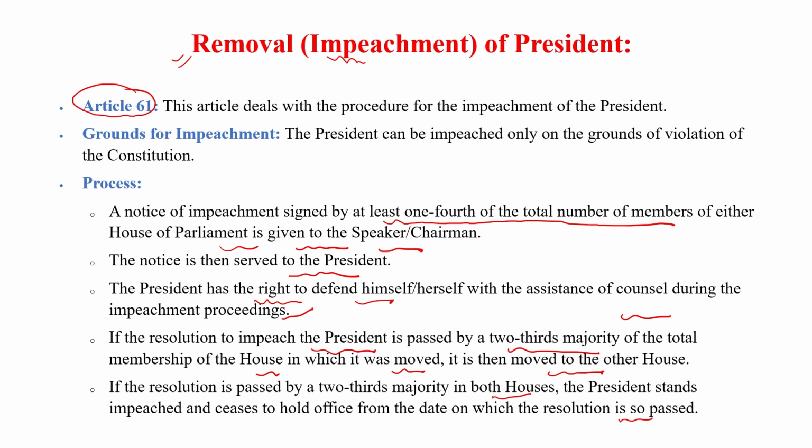So this is the whole procedure to remove the president. This procedure is very difficult. Not a single president has been removed till now through the impeachment procedure. Only in 1968, an impeachment bill was introduced in Lok Sabha against the then president, Zakir Hussain. But this bill failed in Lok Sabha. The 2/3 majority did not agree to this bill. So no president has been removed till now through impeachment in India.